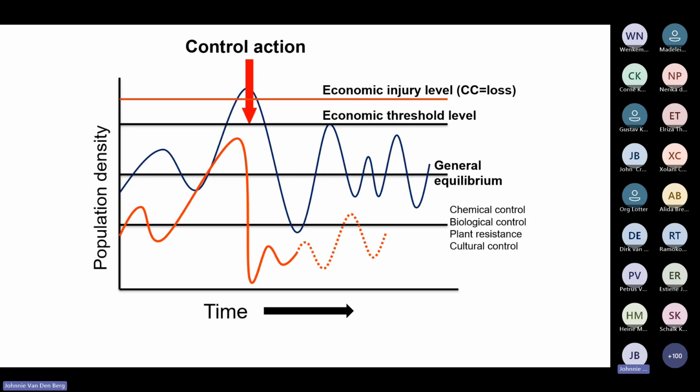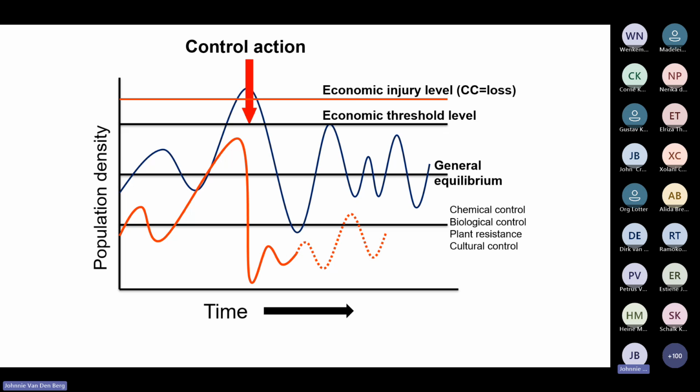And I would just like to begin with the principle of the economic injury level. Like everything in life, living organism population densities, except humans, of course, go up and down over time. This can be within a cropping season. It can be over a year and or over cropping seasons. And then we get years when, in this case, pest numbers increase drastically. So every population fluctuates around a general equilibrium.